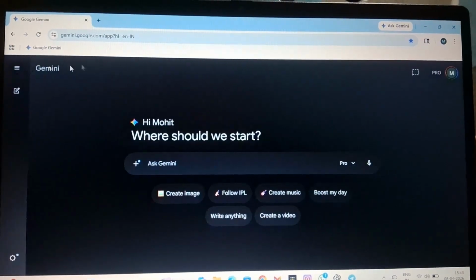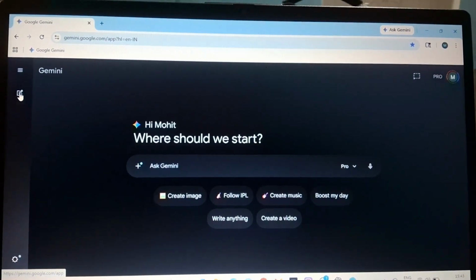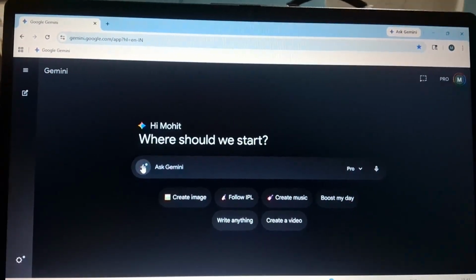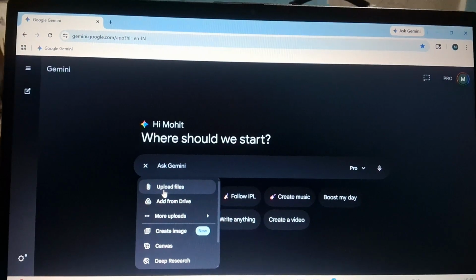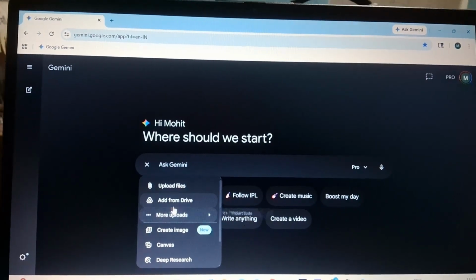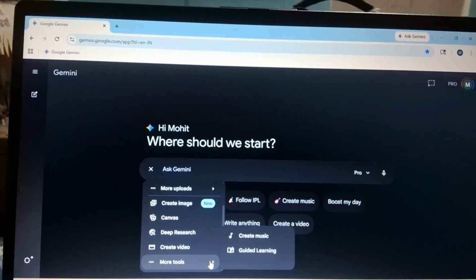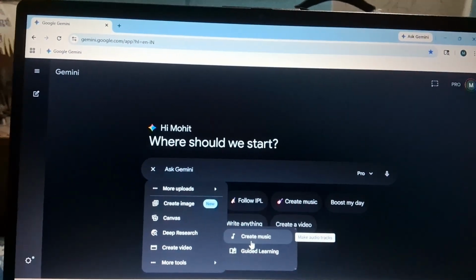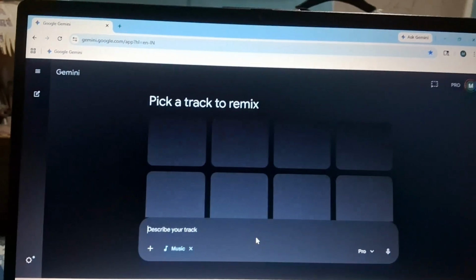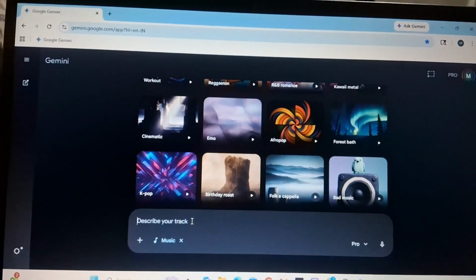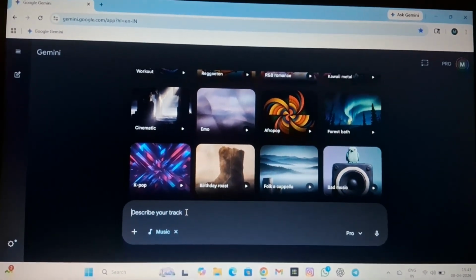So these are my chats, and by using this you can start a new chat. I'm using Google Gemini Pro. Just go to this option. Here you will see lots of things: upload files, add from drive, canvas, deep research, create videos, more tools, and here you are able to see create music. As you tap on create music, this interface will open in front of you.